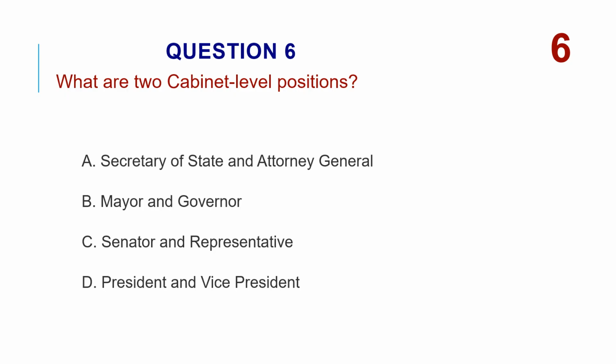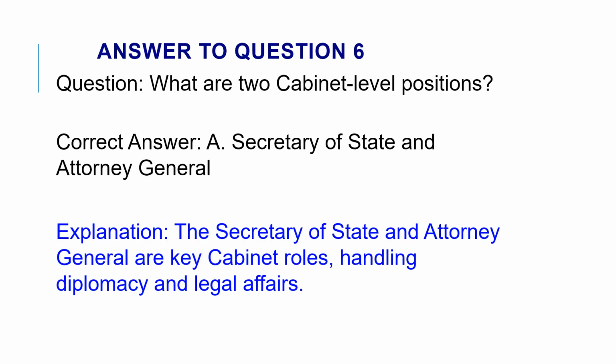What are two cabinet-level positions? A. Secretary of State and Attorney General. B. Mayor and Governor. C. Senator and Representative. D. President and Vice President. The correct answer is A. Secretary of State and Attorney General. The Secretary of State and Attorney General are key cabinet roles, handling diplomacy and legal affairs.